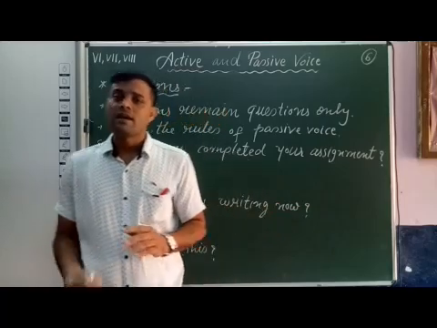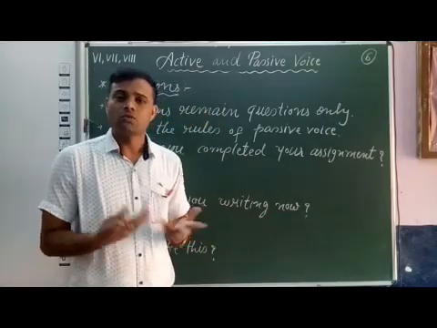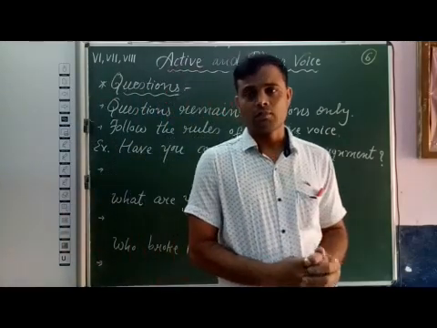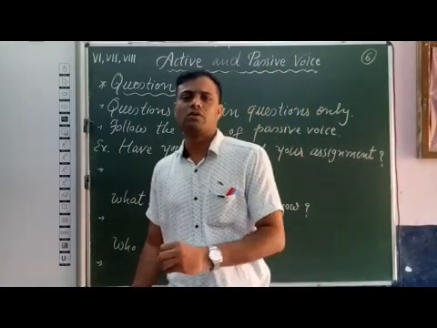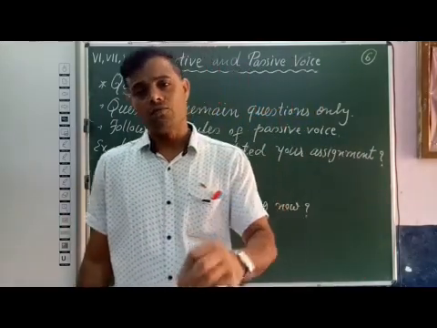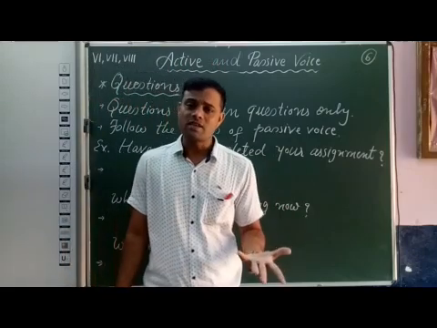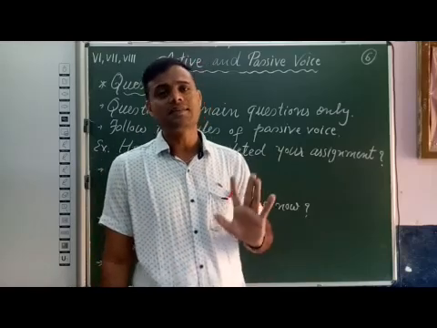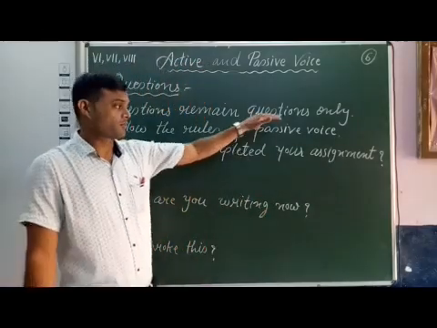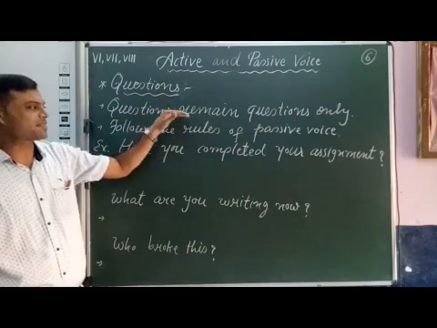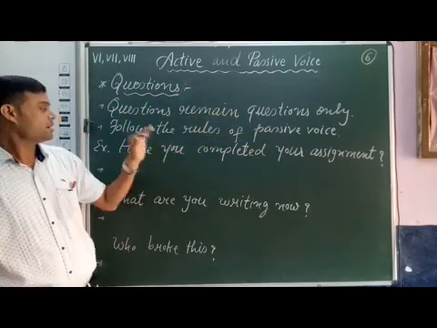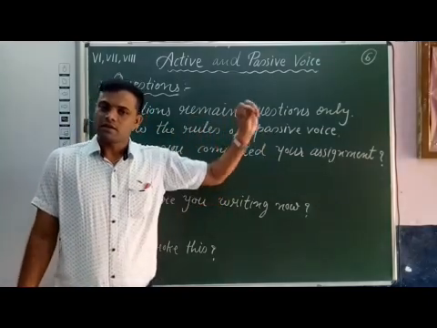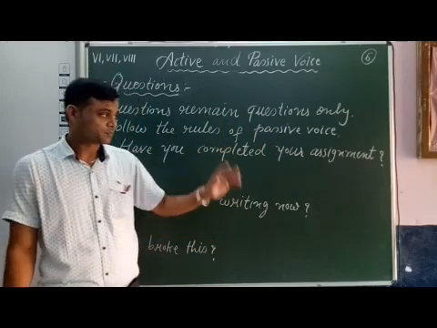The other thing we have to remember is that, as we are transforming into passive voice, naturally we have to use to be forms and V3, because in passive voice we always use to be forms and V3. To be forms we use as per the object, singular or plural, and according to the tense of the sentence. So these 2 points we have to remember: first, questions remain questions only; and second, follow the rules of passive voice. It means to be forms and V3 definitely should be used.